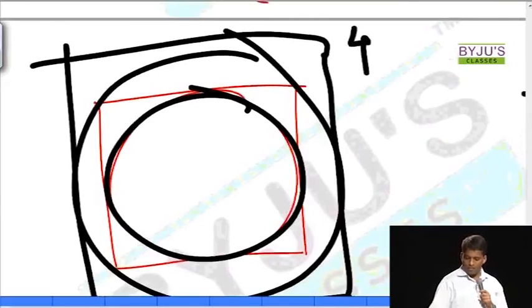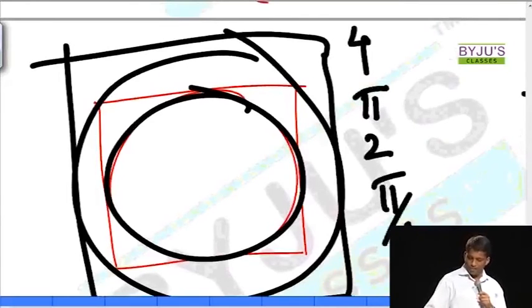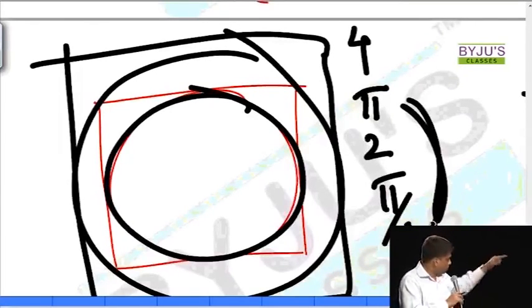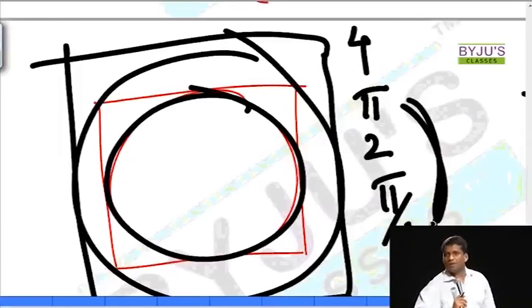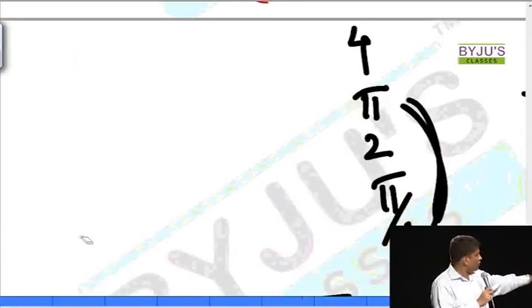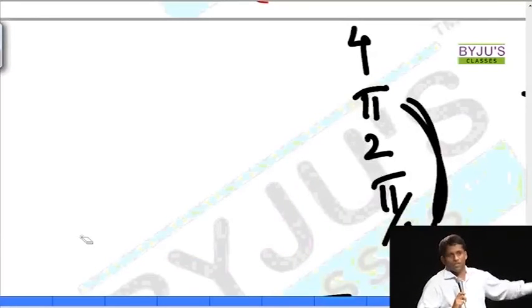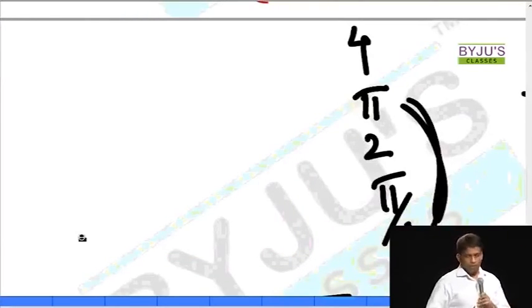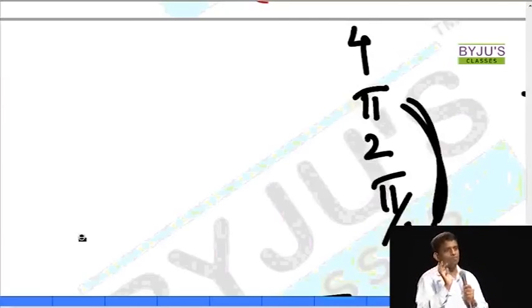It's the same reason. If you start with 4, next circle will be pi, next square will be 2, next circle will be pi by 2. So, half. If the outer circle is pi, next circle will be pi by 2. What is this? If I write this, you should be able to visualize the diagram, or vice versa. And that's not difficult at all, because we are talking about very basic diagrams.